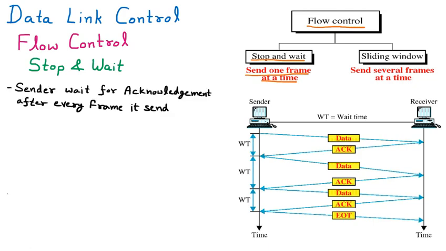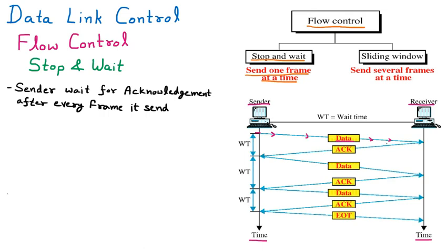If we see the diagram, there is a sender and a receiver, connected with one line. Now there is data communication going on, and these are the two timelines of the sender and the receiver. Let us suppose that first the sender starts the communication by sending some data packet to the receiver. Now the receiver will send back the acknowledgement, which is coming back.